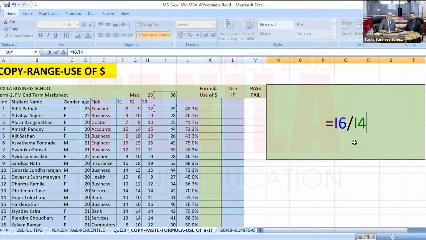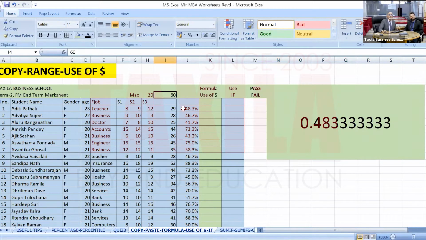Okay, by mistake, let me write 70 first. So this is the mistake we are purposely creating here. She has got 41%, but actually her percentage was 48. She came back and said, sir, your formula is wrong. You've calculated out of 70. It is out of 60.